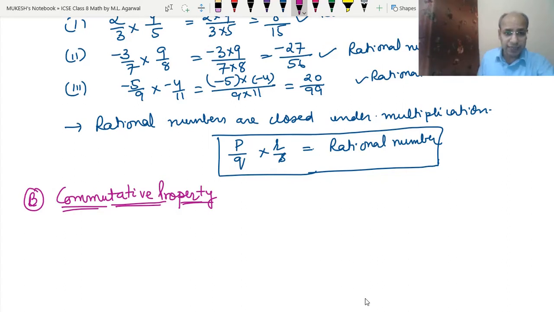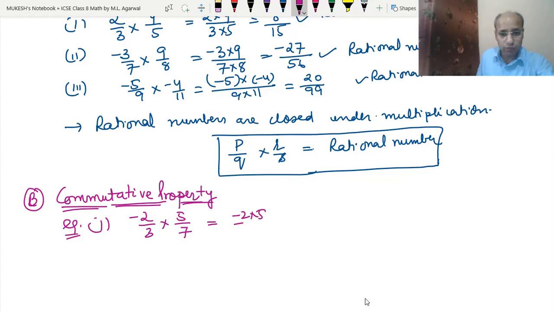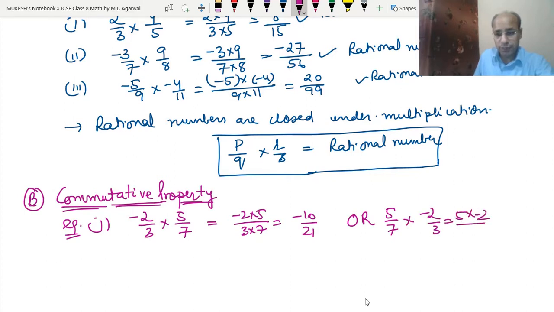So let's take an example. The first one, minus 2 upon 3 into 5 upon 7. What result will we get? See, minus 2 into 5 upon 3 into 7, that means minus 10 upon 21. Or if we multiply like this, 5 upon 7 into minus 2 upon 3, that means 5 into minus 2 upon 7 into 3.